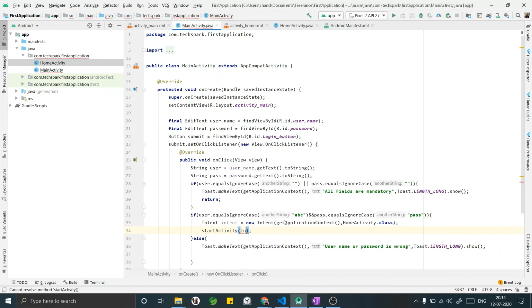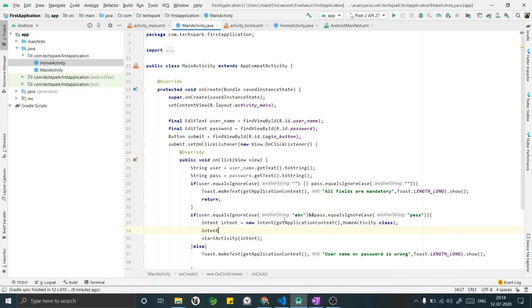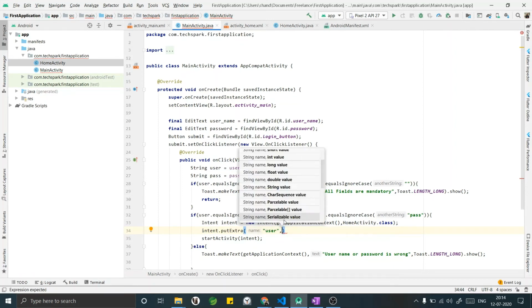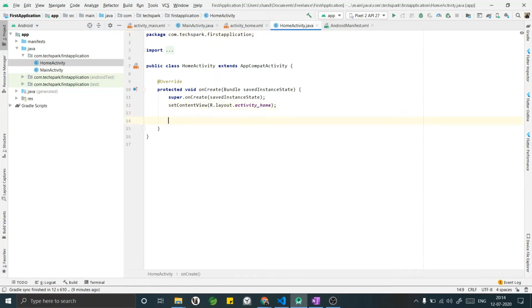If you want to send variables to the next activity, we have to add them to the intent. Intent dot, if it is a string or any other values, we have to put extra, the variable name and the value. Similarly for the password also, put extra password, variable name and its value. We are good over here. Now we will go to the home activity and we will retrieve the variables that are being passed from our main activity.